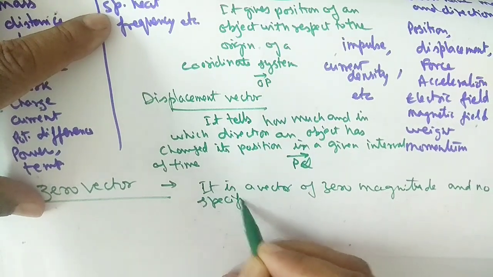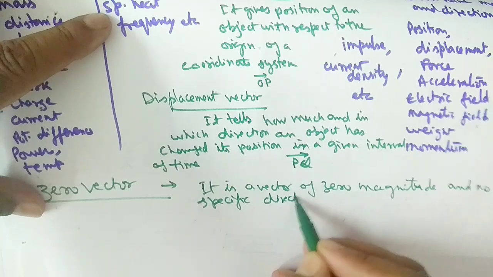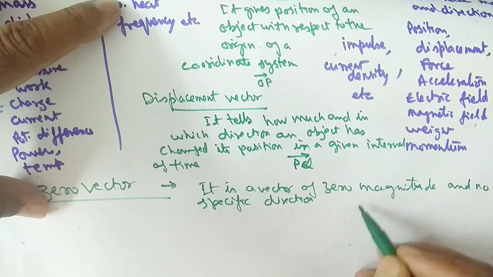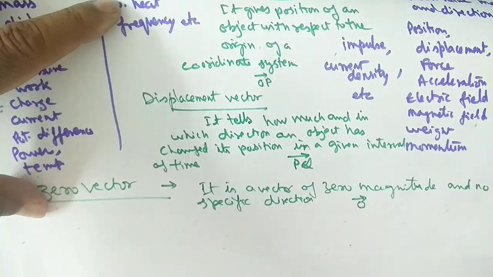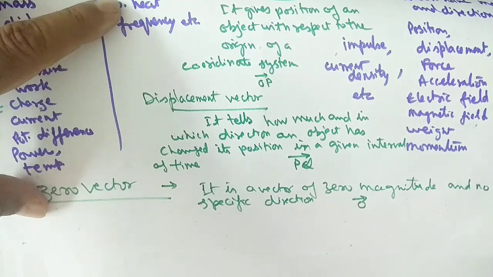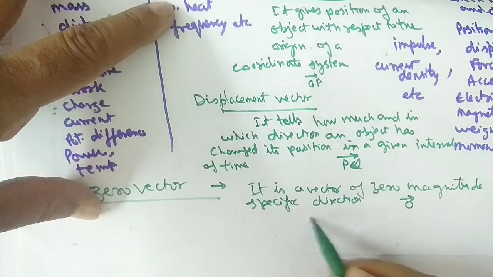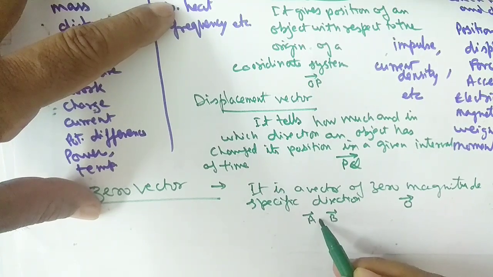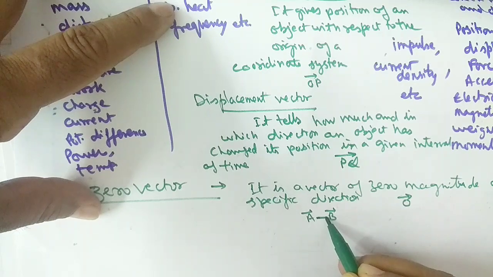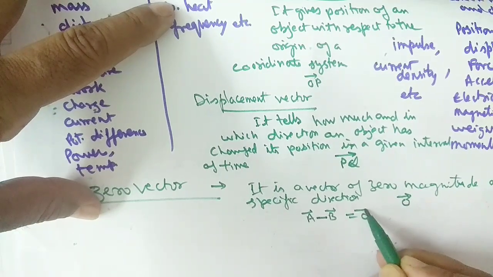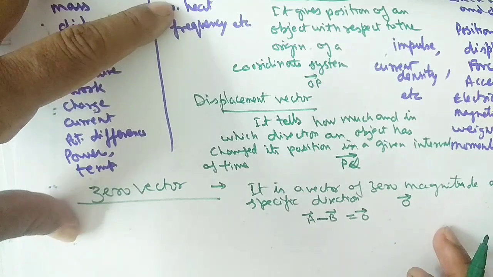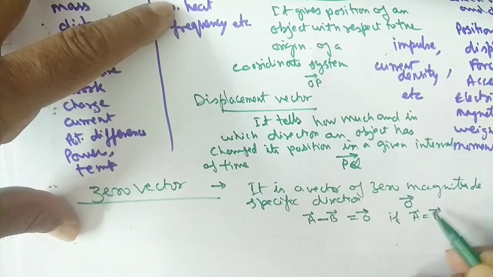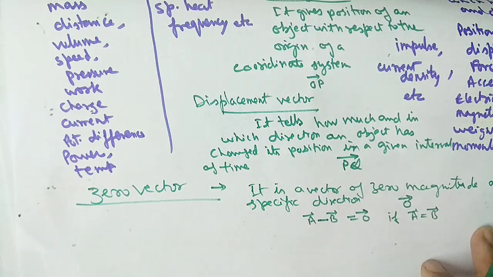It is represented as zero, like this. How can we find the zero vector? Suppose A is a vector and B is also a vector of the same magnitude. If we subtract them, then the resultant will be a zero vector. So when A is equal to B, the resultant will be zero.